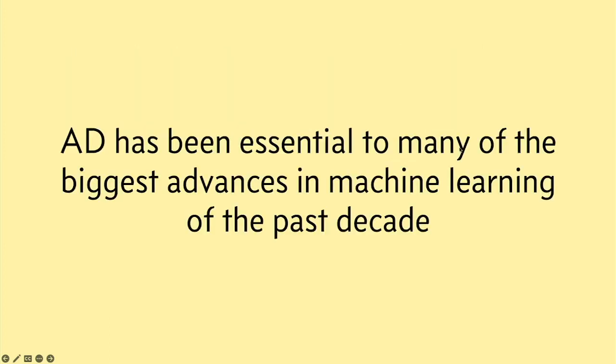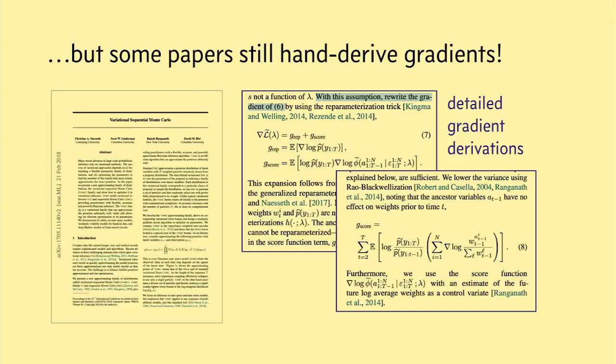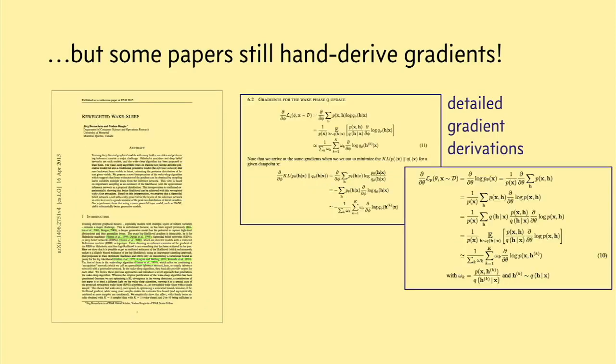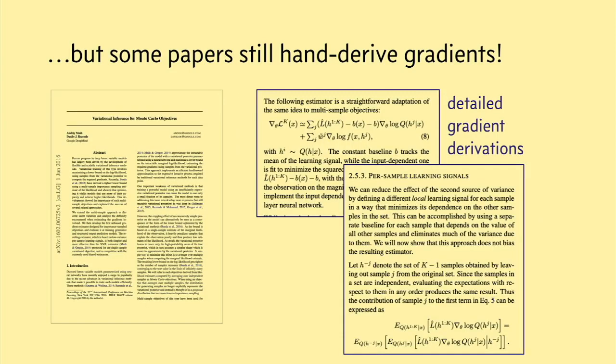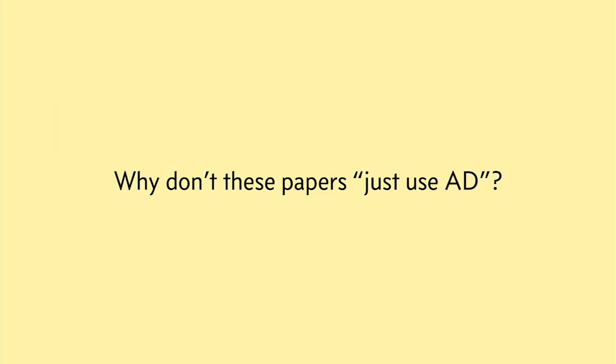Now, AD is one of the big success stories for PL thinking in machine learning. Tools like TensorFlow and PyTorch and JAX that we heard about earlier have transformed the practice of machine learning research, removing the need to derive and implement gradient computations by hand. But a curious thing is that some machine learning papers are still presenting hand-derived gradient algorithms, which raises the question, why don't they just use AD?